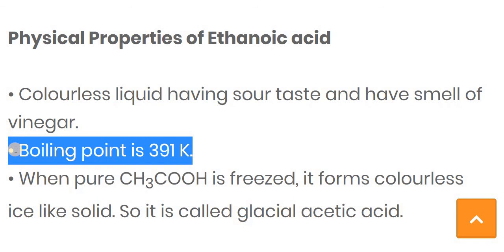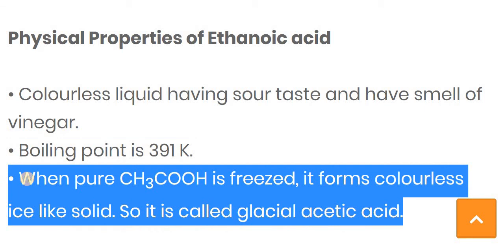And when we use pure ethanoic acid and freeze it, it looks like ice. That's why it is known as glacial acetic acid.